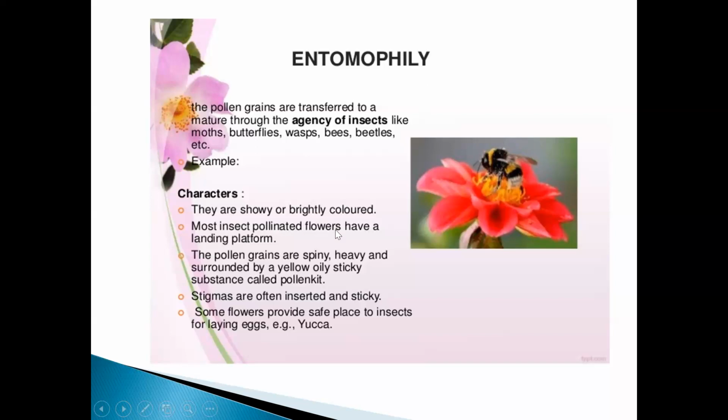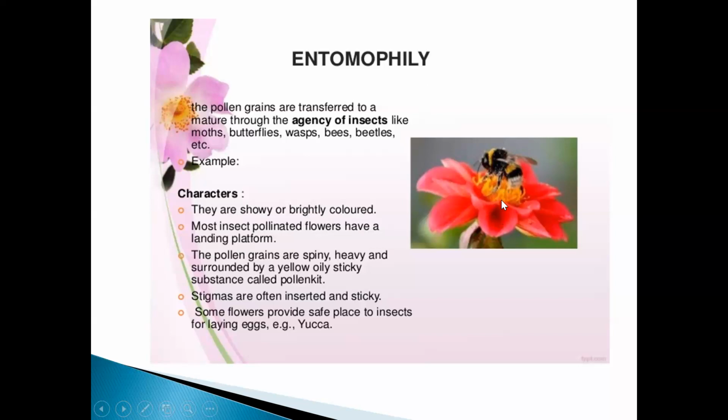I would like to request everyone to write down these characteristics.